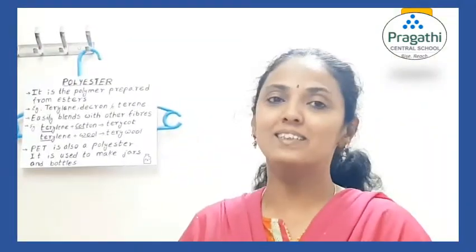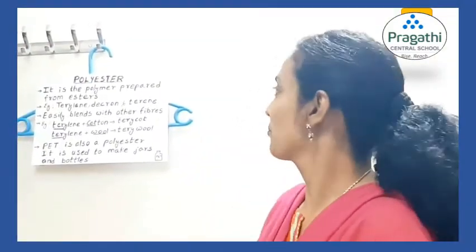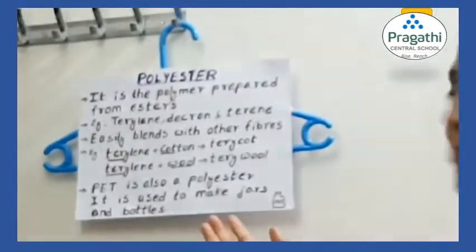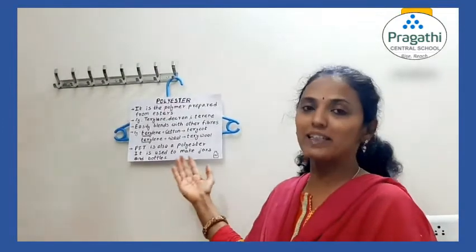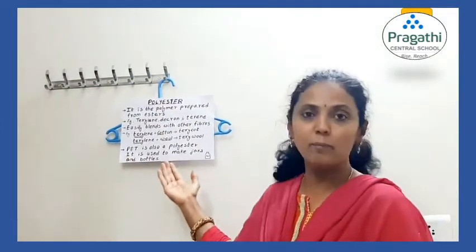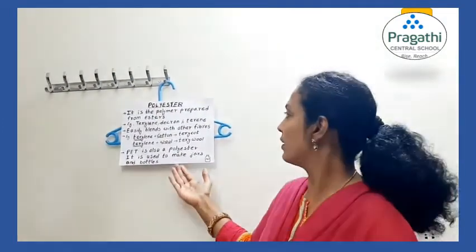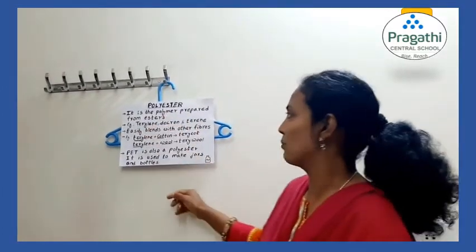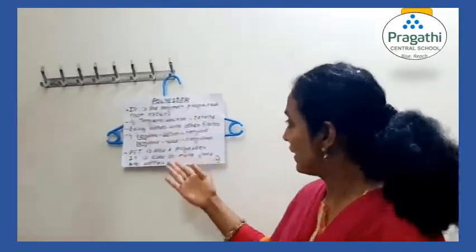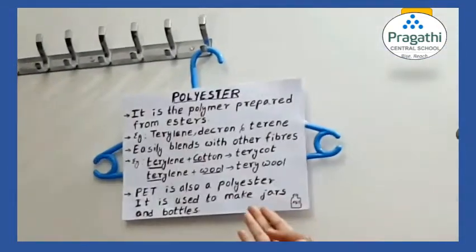Our third synthetic fiber is polyester. It is the polymer prepared from esters. The name itself suggests polyester. You know that a polymer is a big molecule. So many ester components make one polymer molecule. Examples: terylene, Dacron and terene.